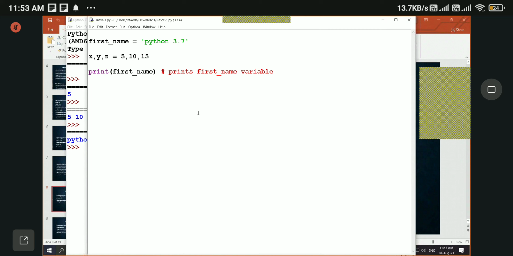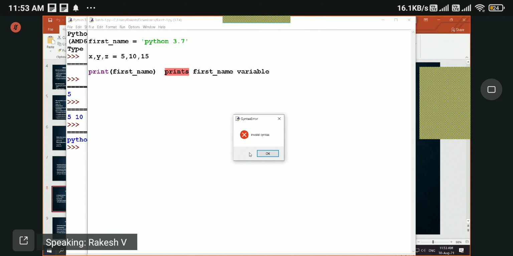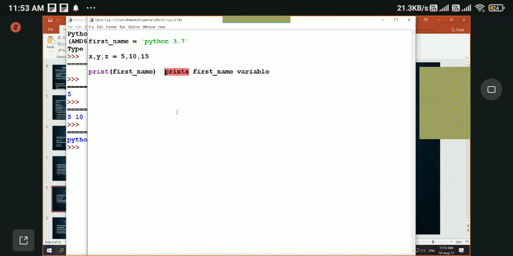If by accident or mistake you remove this symbol and try to run this, you will see an error. See, invalid syntax. To make it a comment, we need to use hash. Hash symbol makes it a comment. After this symbol, whatever you write will be considered as a comment.